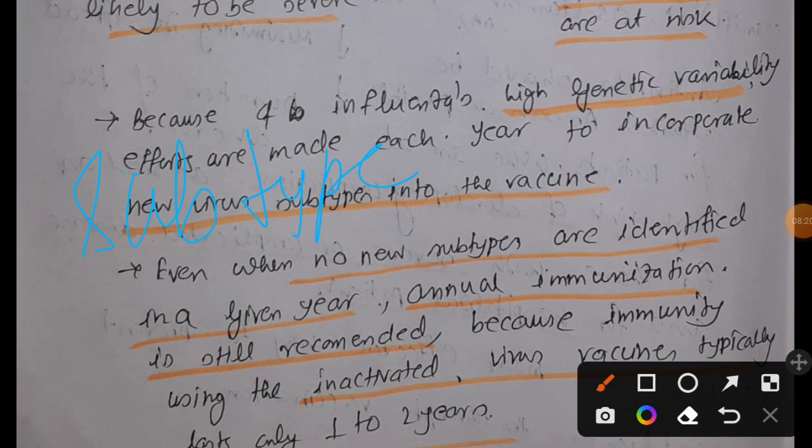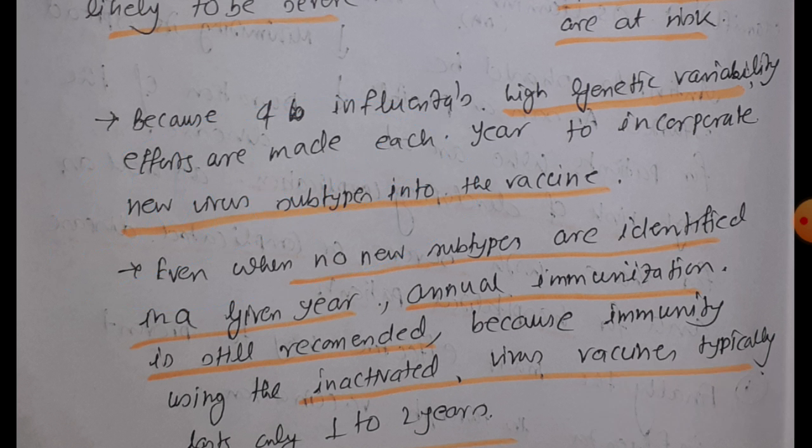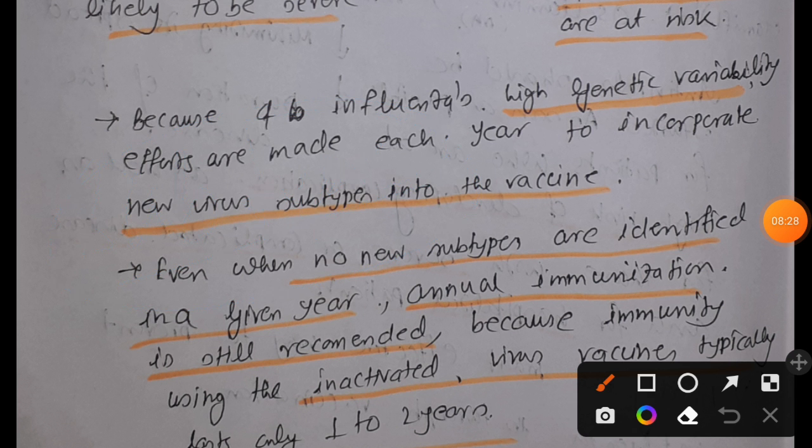That is why vaccine developers should update their vaccines every year. Every year they try to incorporate a new virus subtype into the vaccines. So that is why annual immunization is most important.